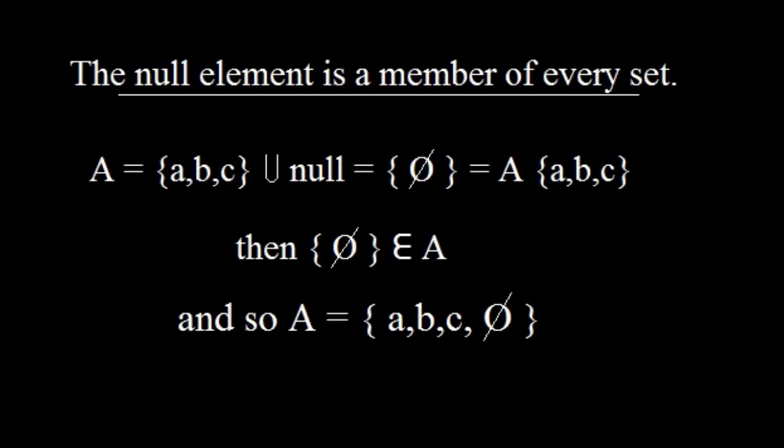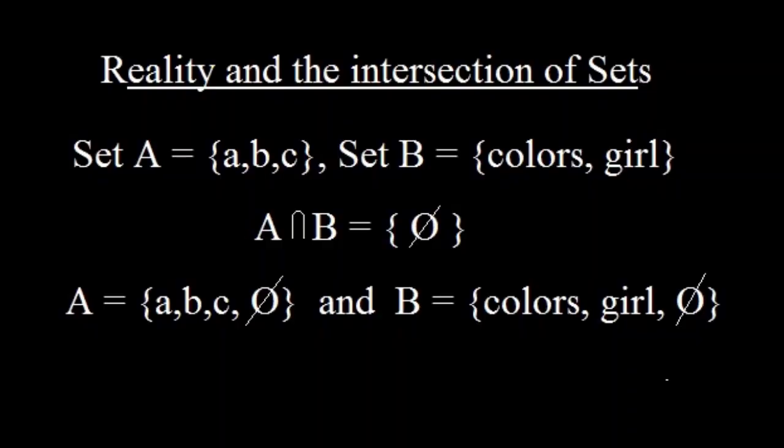To refresh your memory, in a previous video I said that nothingness exists because it doesn't exist. This is the mathematical proof of that statement. So, how might this relate to our reality? This has to do with the intersection of sets.